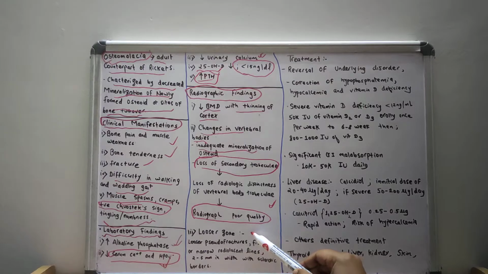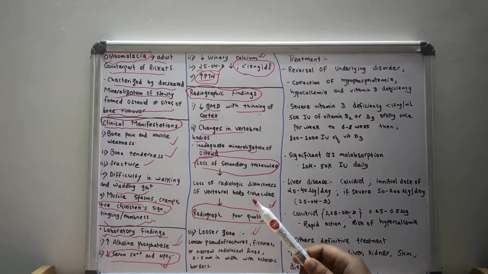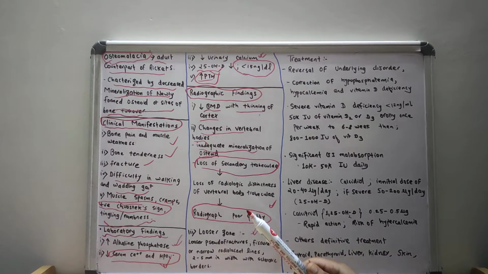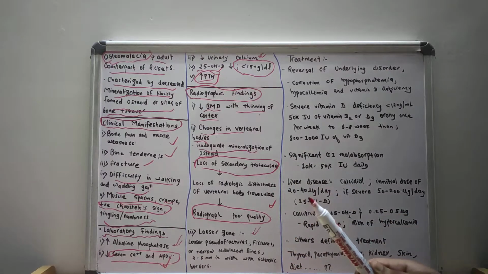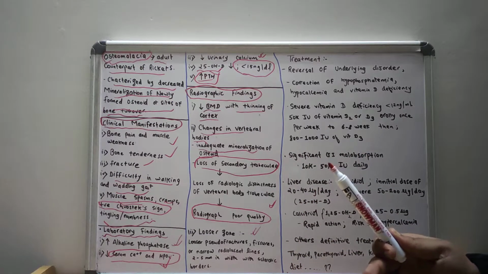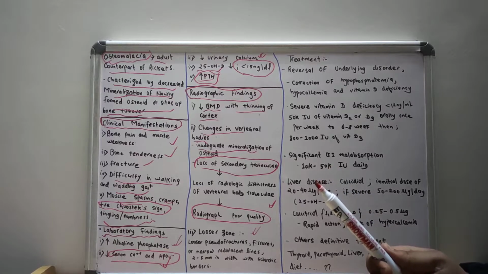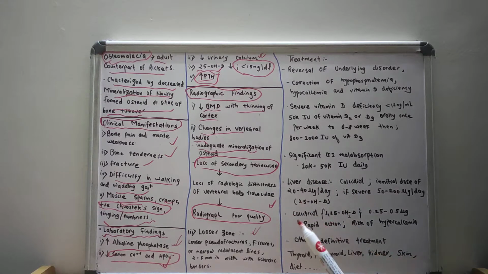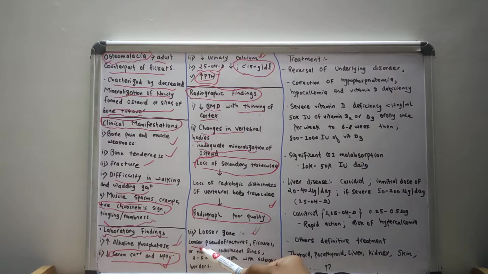And also there will be the presence of Looser zones. I have already explained this in rickets. I want you to see that lecture video of rickets. And there will be Looser pseudofractures, fissures, or narrow radiolucent lines. The radiolucent lines could be 2 to 5 mm in width with sclerotic borders.